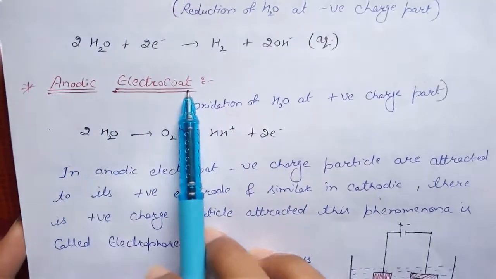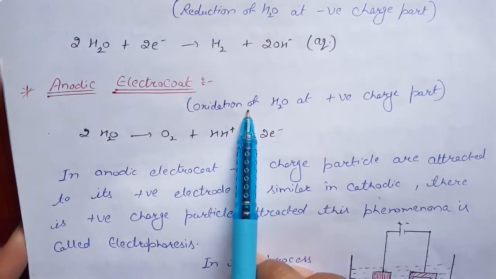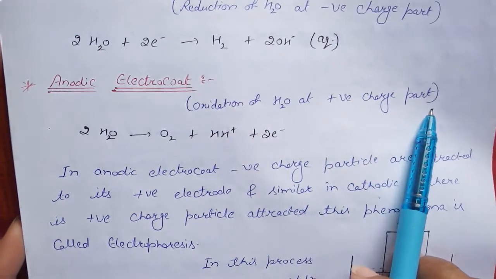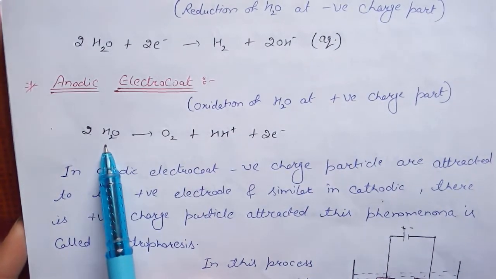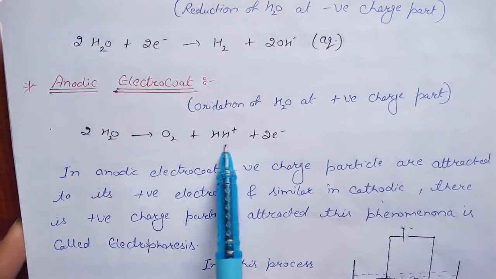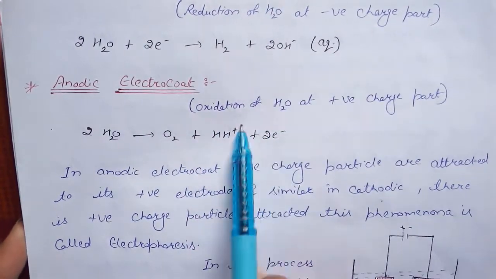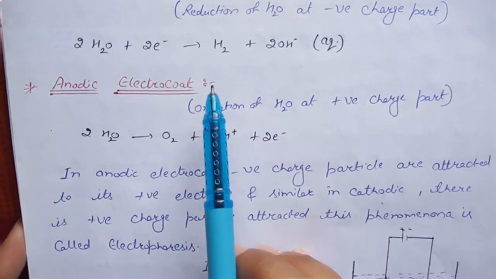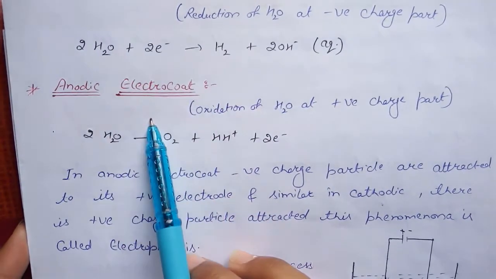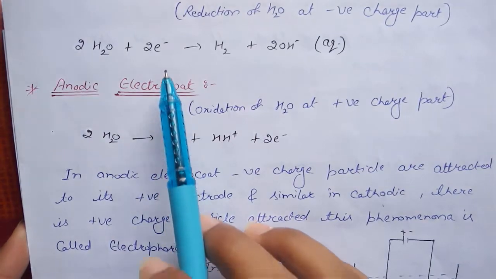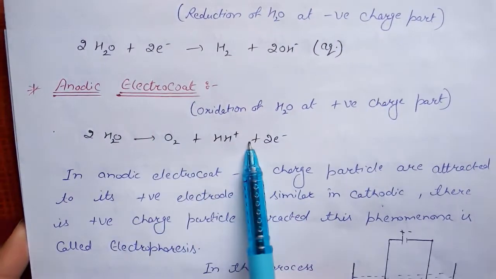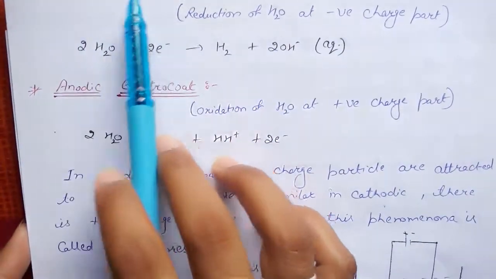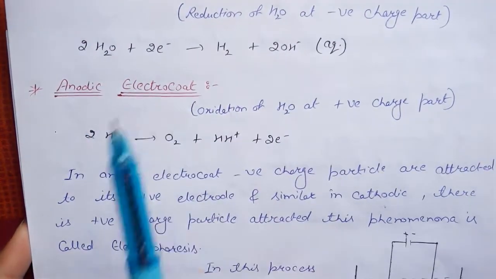In the anodic electrocoat, oxidation takes place: oxidation of water molecules at the positively charged part. The water molecule gives oxygen plus hydrogen ions with removal of electrons. In reduction, gain of electrons takes place, and in oxidation, removal of electrons takes place.